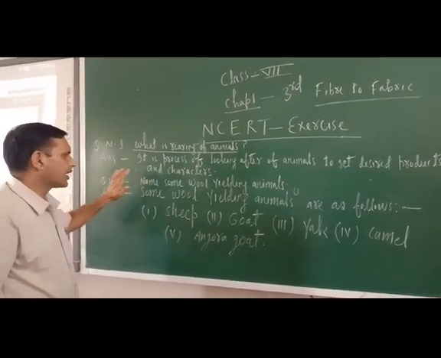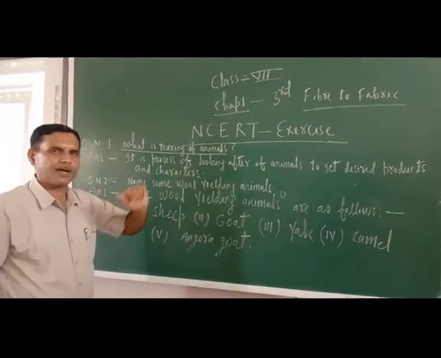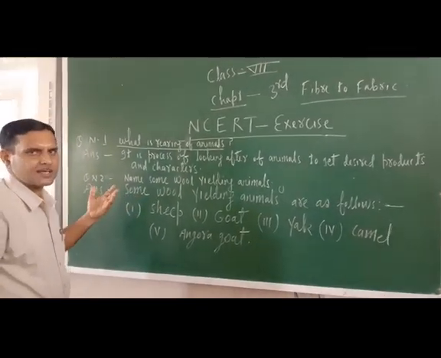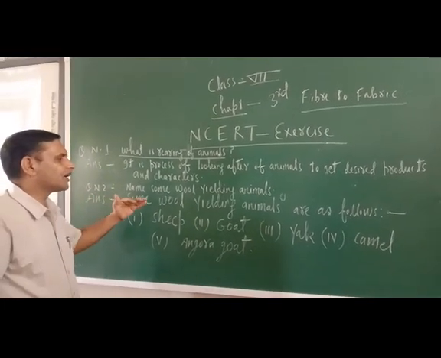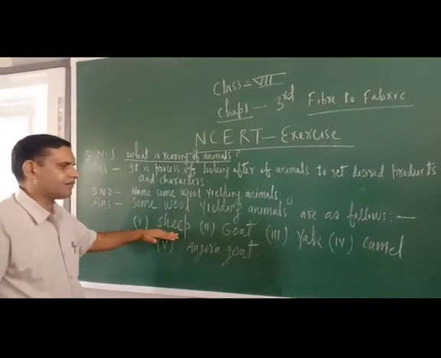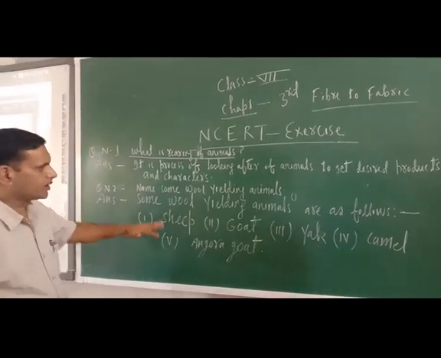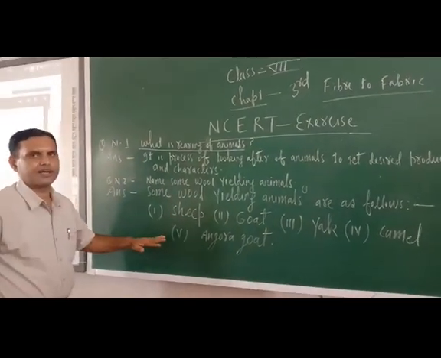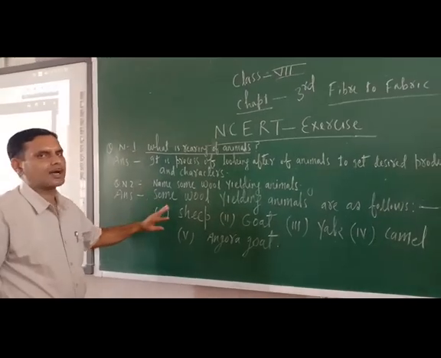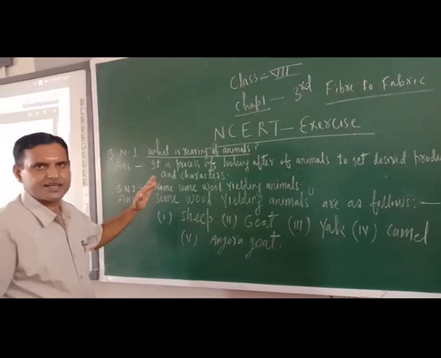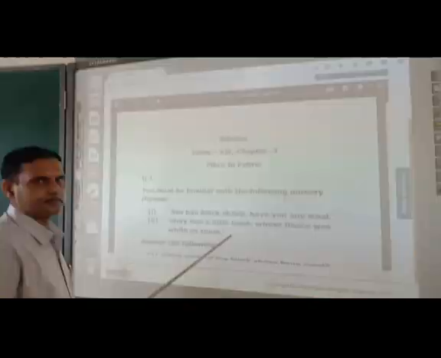Second question is, name some wool yielding animals. So there are so many animals which are giving us wool. These wool yielding animals are sheep, goat, yak, camel, Angora goat. Already it is written here, so as such you write. Now after this question, I will tell you the NCERT exercise.